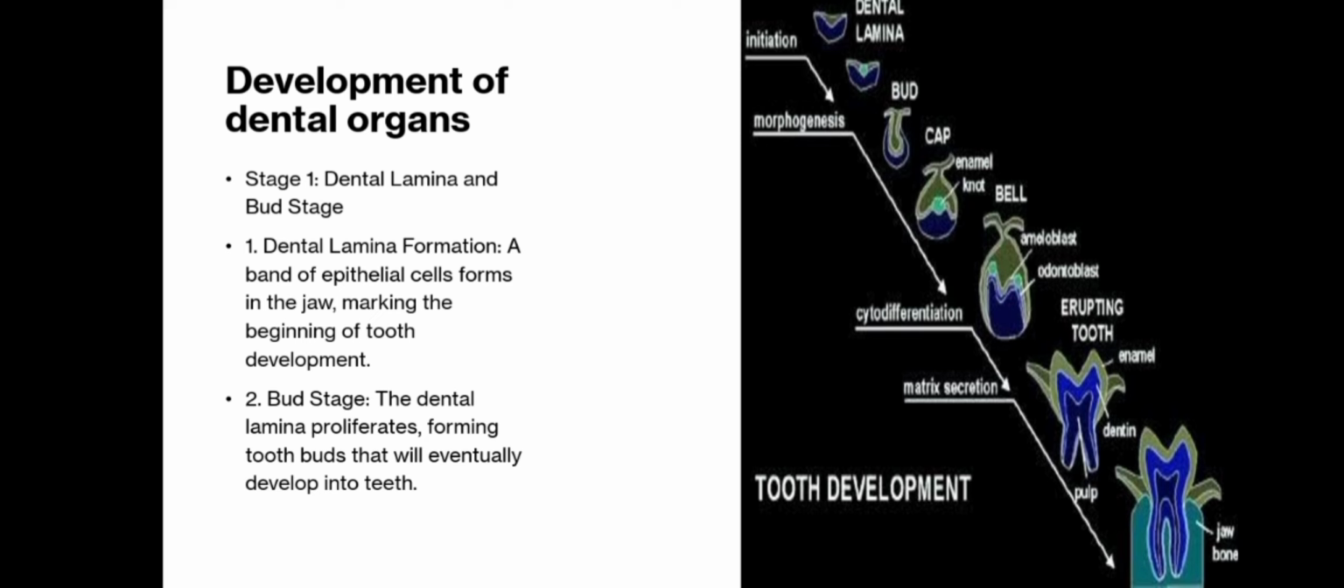Bud stage. Each epithelial thickening grows downwards into the ectomesenchyme. These epithelial invaginations become the tooth buds, the earliest signs of the developing tooth. This stage is marked by proliferation, but there is no clear structural shape yet. Clinical relevance. Hypodontia, missing teeth, or supernumerary teeth may result from disturbances in this stage.